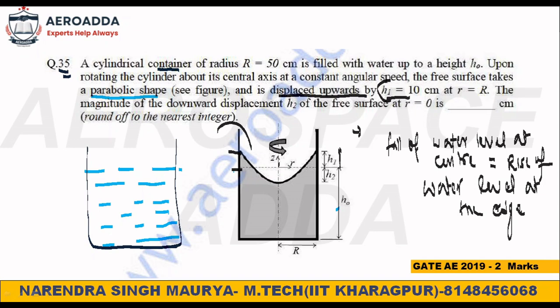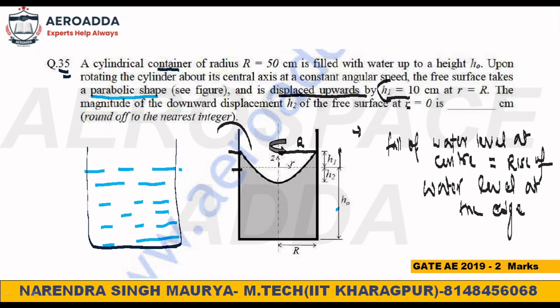See this height at small r equal to capital R. Small r equal to capital R means exactly at the edge, at distance R. See, this is the R distance. This is the edge now. The magnitude of downward displacement h2 of the free surface at small r equal to 0. What is small r equal to 0?